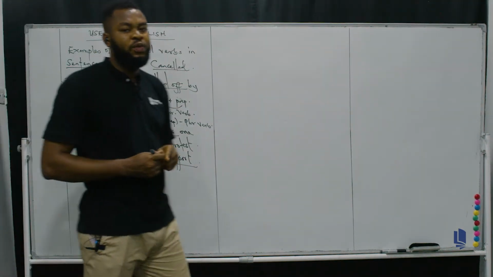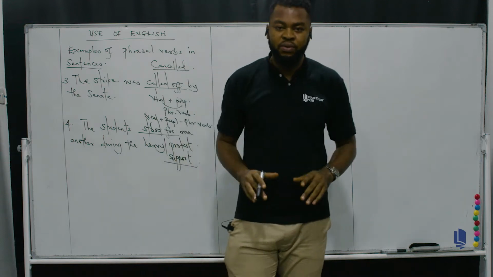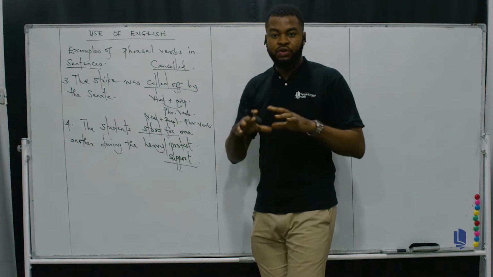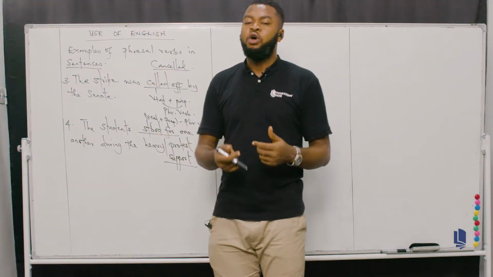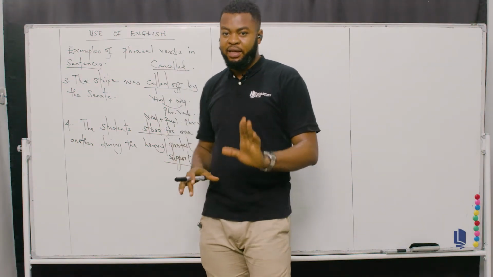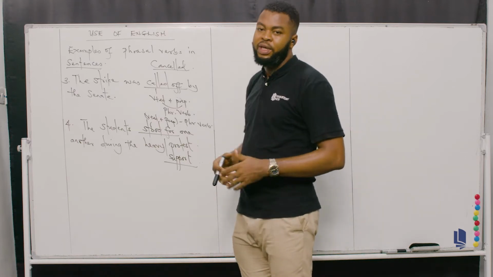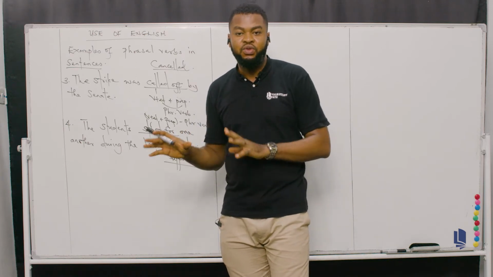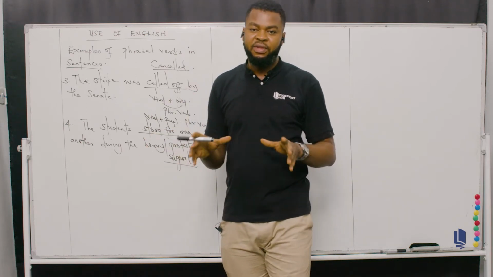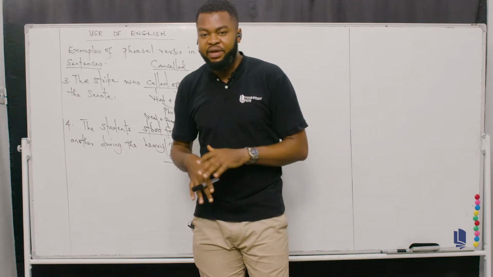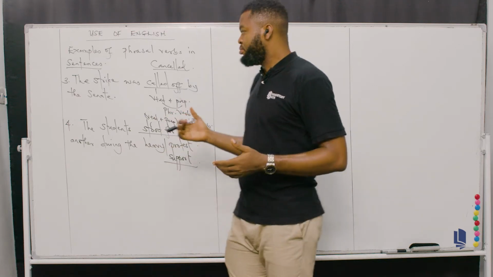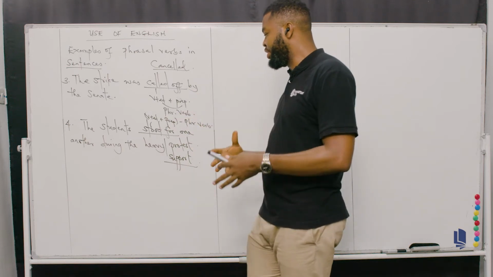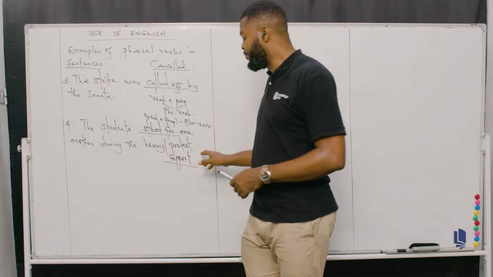So we can have as many examples as possible when it comes to phrasal verbs in the English language. As you can see, I gave about 2 additional examples to make it 4, coupled with the ones given last week, okay? And I believe that's quite understood. We can take as many more. Even from the ones I listed out, I gave about 10 to 12. So you can construct sentences from them to see how you can understand phrasal verbs better in terms of usage in a sentence. So the strike was called off by the Senate. The students stood for one another during the heavy protest.